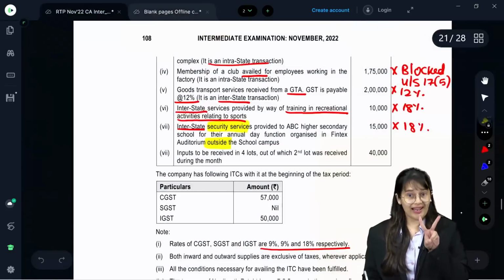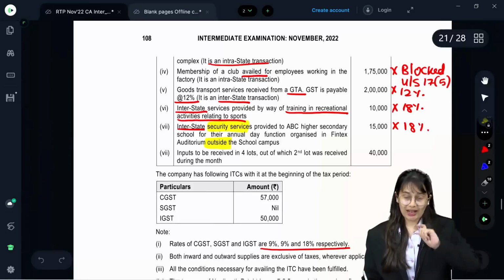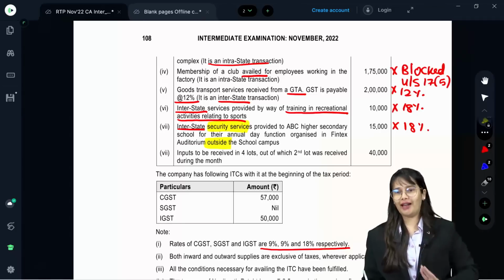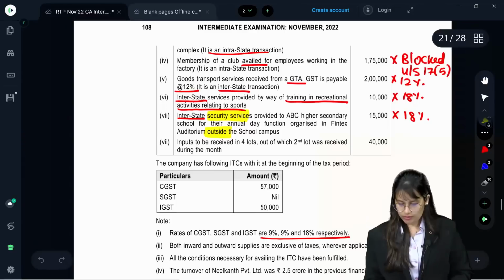Now there are two ways to write notes, as you must be knowing. One, you can write inside the table below your provision, or you can write after the table. So this is also taxable.